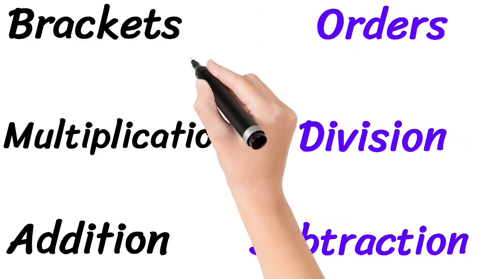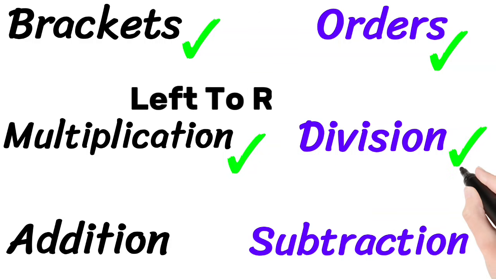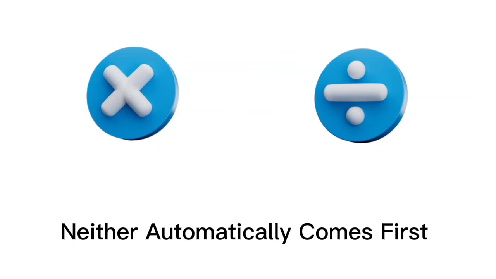Here's the exam rule you should remember forever. Brackets first, orders next. Multiplication and division from left to right. Addition and subtraction from left to right. If multiplication and division appear together, neither automatically comes first. Always move from left to right.